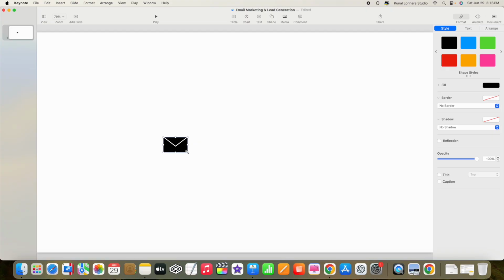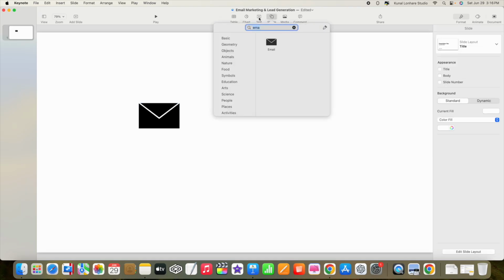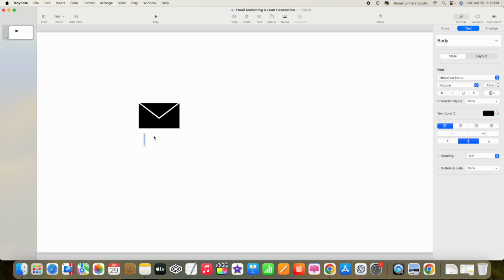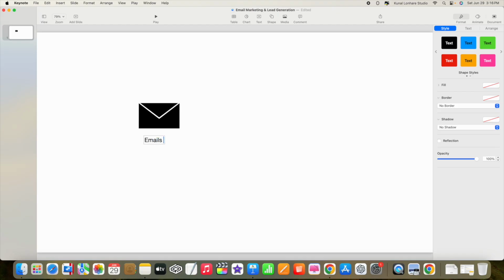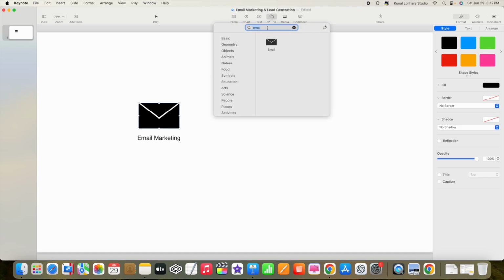So in email marketing, what we do is that we collect... wait, let me write some text here so that I can help you understand things in the simplest way. So emails, or I can say email marketing. Email marketing basically helps you send emails to people. For example, with email, let's say we have people. Every person has an email address.